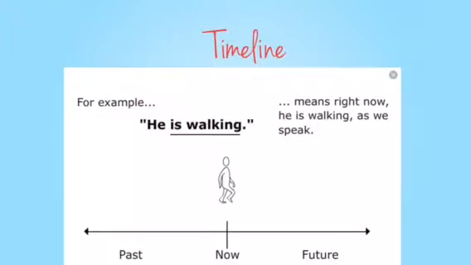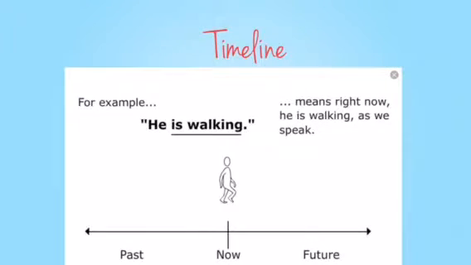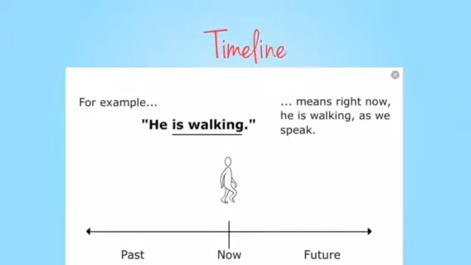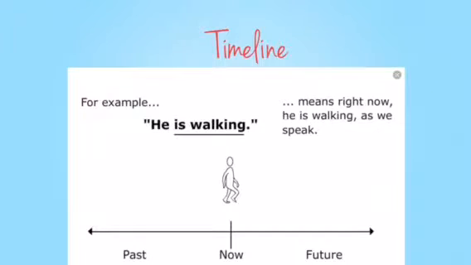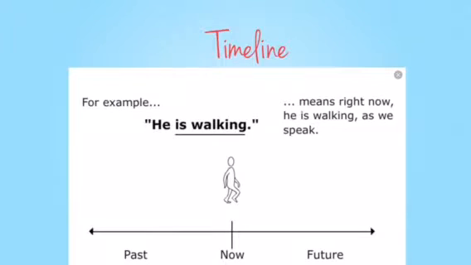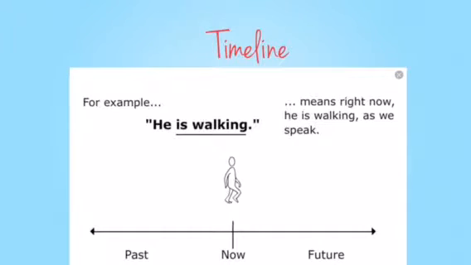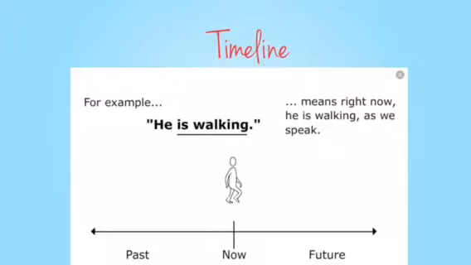I went to school last week. All these things show that it is in the past. Now, the second tense is the present. When we're talking about the present, we're talking about now, or things that are habits or routines that we do every single day, or facts. When we talk about things that we do every single day, we say, I wash my hair every day. I eat breakfast every day. I set the table every day.